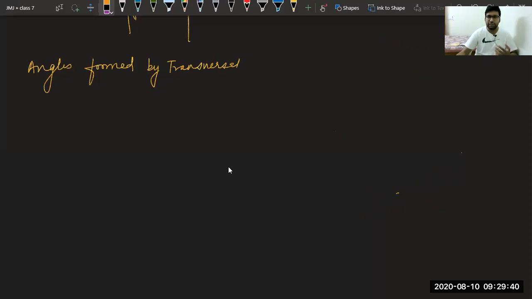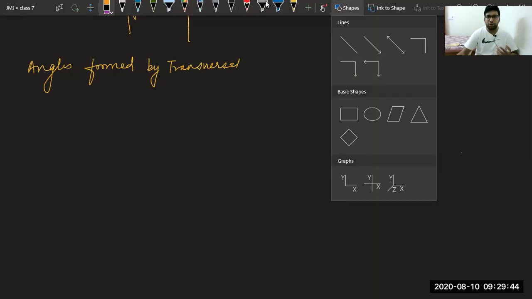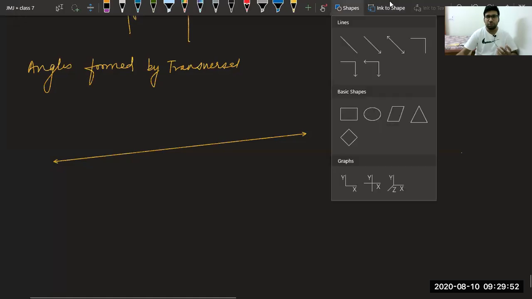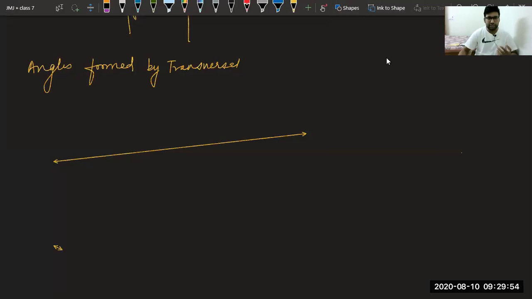Now let's see the angles formed by transversal. First, let me draw two lines. These two lines are simple like this in a plane. Second line is like this.